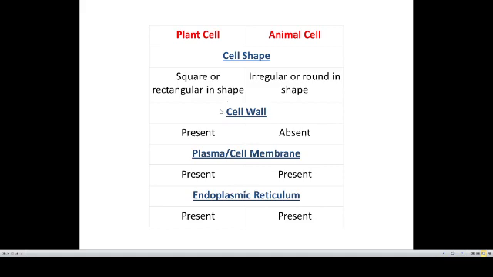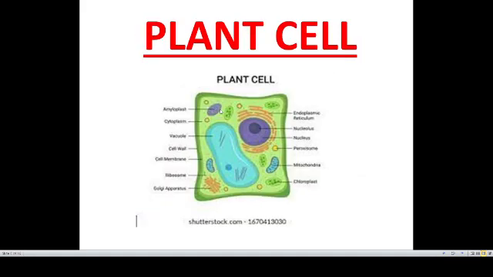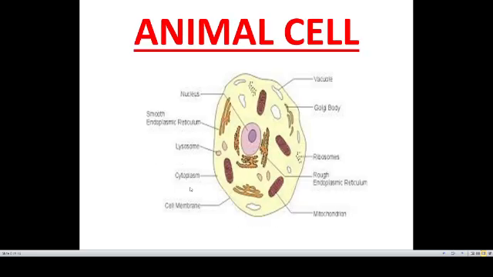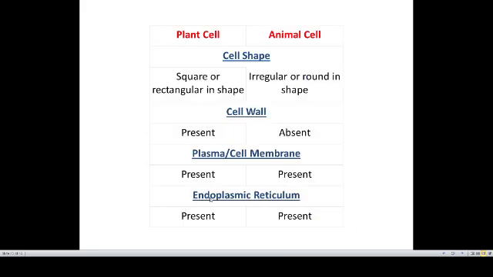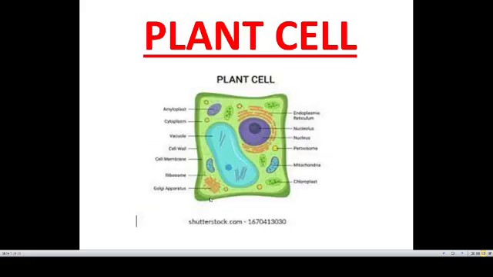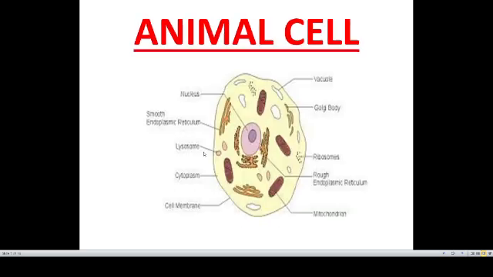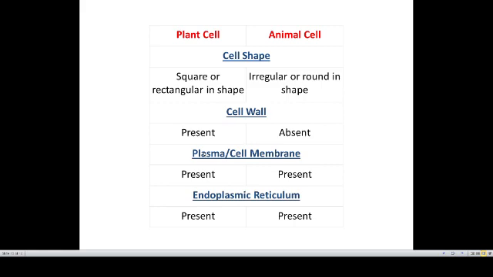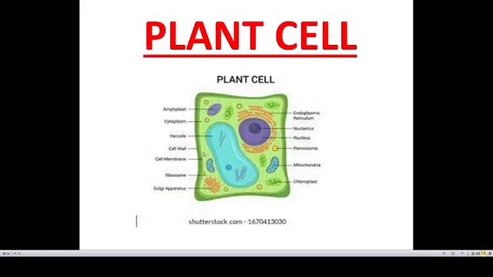Our second point is cell wall. Cell wall is present in plant cell, you can see here, whereas it is absent in animal cell. The cell wall is present outside the cell, and its function is to support and protect the cell. Now our third point is plasma membrane or cell membrane. Plasma membrane or cell membrane is present in both plant cell as well as animal cell.